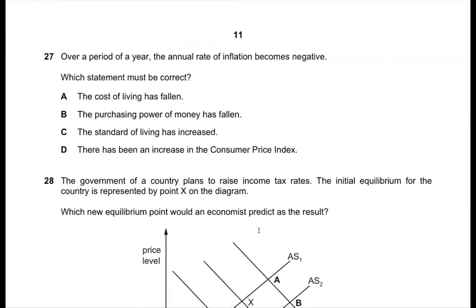Question 27. Over a period of a year, the annual rate of inflation becomes negative. Which statement must be correct? Definitely deflation. So cost of living has fallen. Yes. The purchasing power of money has fallen. No, this is the answer. Because when you experience deflation, things get cheaper. So you feel like, or you are actually able to buy more.